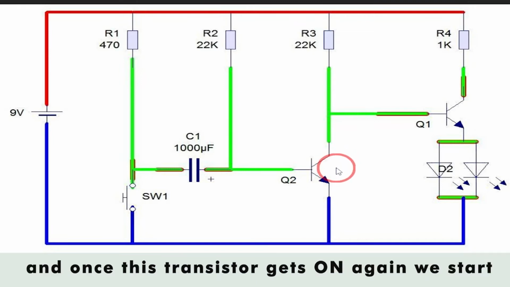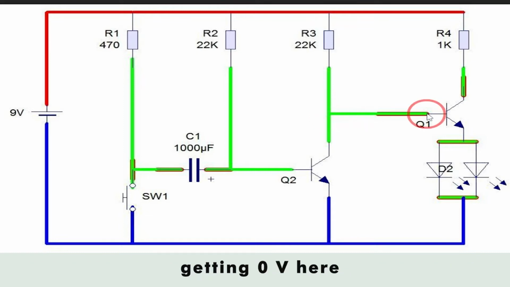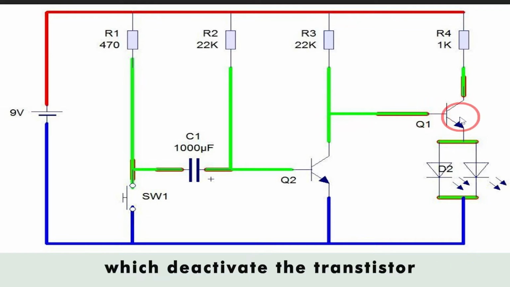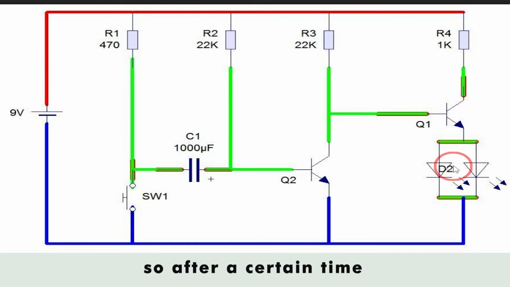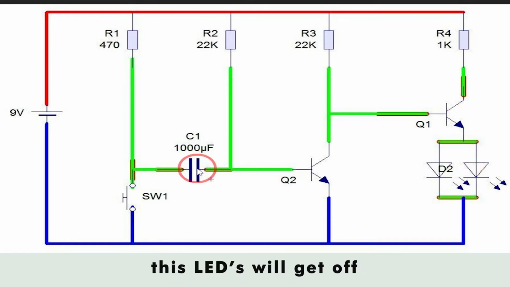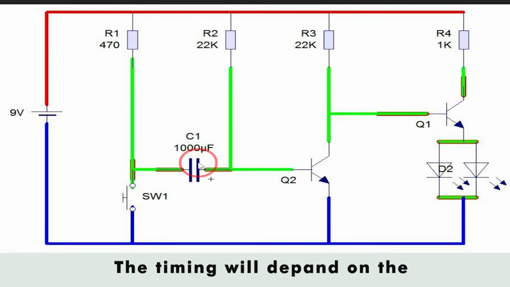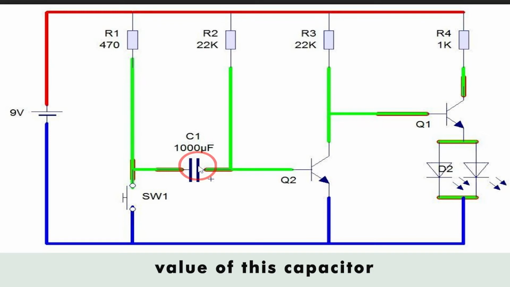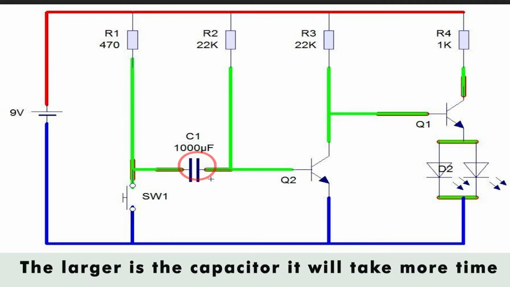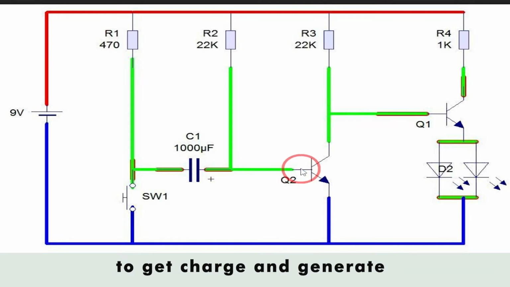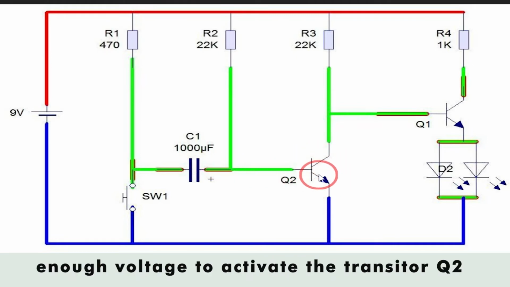Once this transistor gets on, again we start getting 0 volt here, which deactivates the transistor. So after a certain time these LEDs will get off. The timing will depend on the value of this capacitor. The larger the capacitor, the more time it will take to get charged and generate enough voltage to activate the transistor Q2.